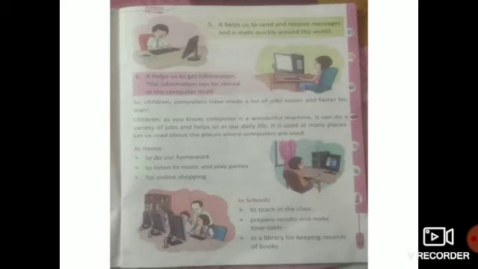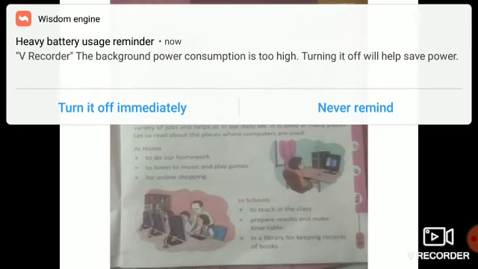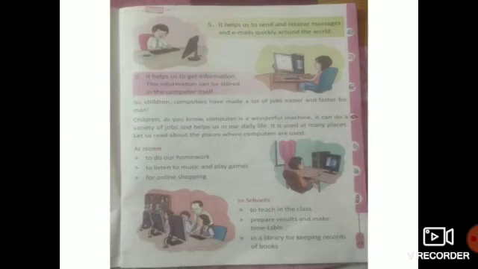See next one, beta, in schools. In schools we use computers to teach in the class. When your teachers teach you on the smart board, these are all computers. Next one is to prepare results and make timetable. We use computers in schools for preparing results and making timetable. Next one is in a library, for keeping records of books.